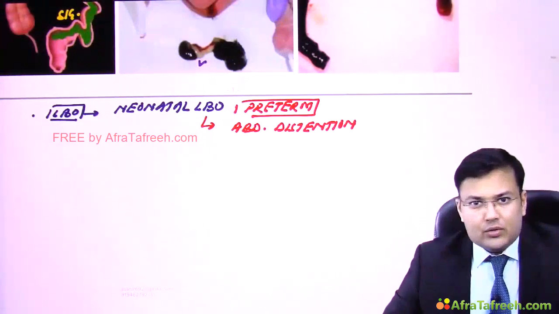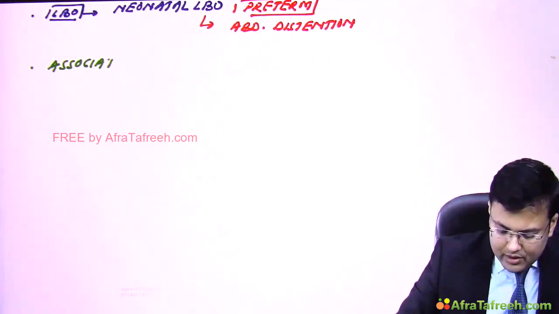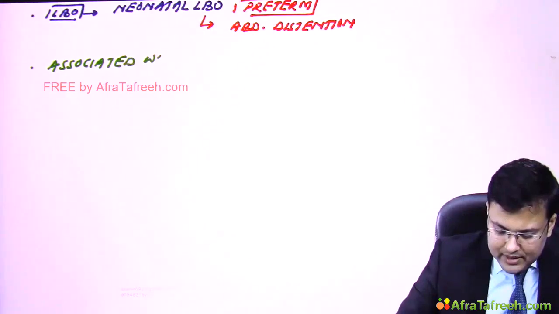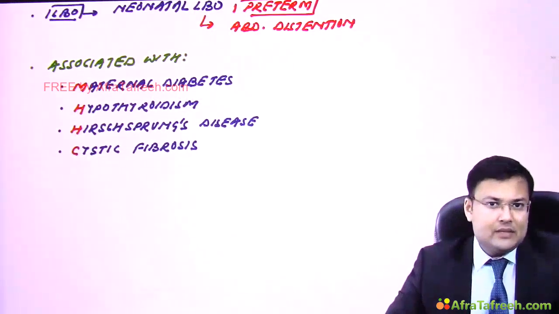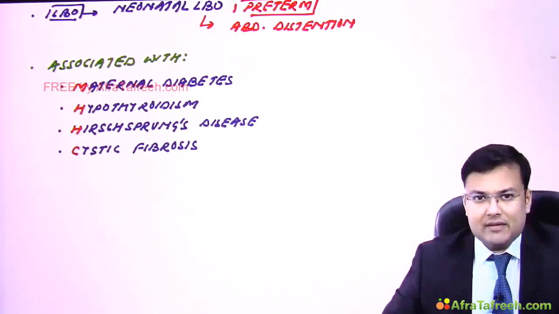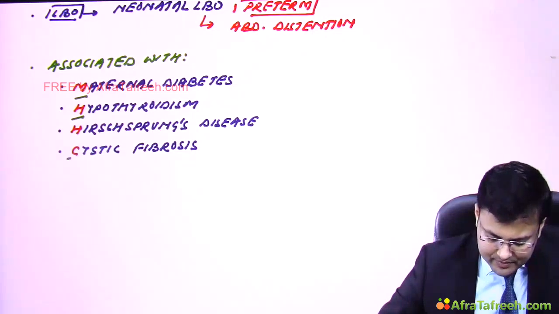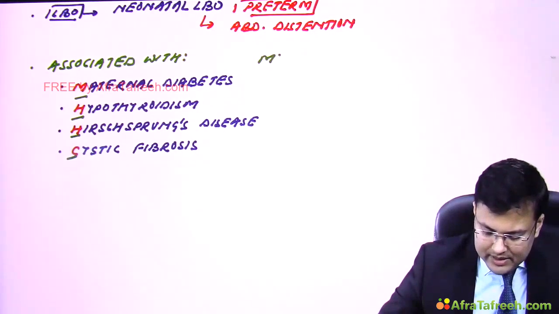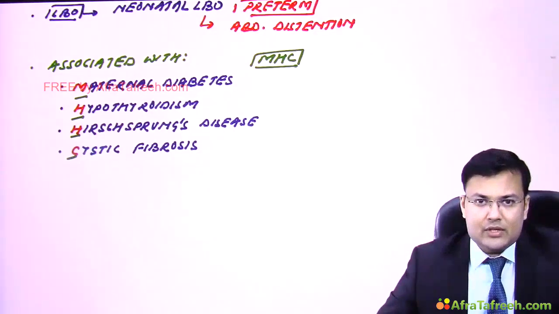Meconium plug is associated with certain conditions. What are the conditions with which meconium plug is associated? It is associated with maternal diabetes, hypothyroidism, Hirschsprung's disease, and cystic fibrosis. How to remember? The mnemonic is MHC: Maternal diabetes, hypothyroidism, Hirschsprung's disease, and cystic fibrosis.